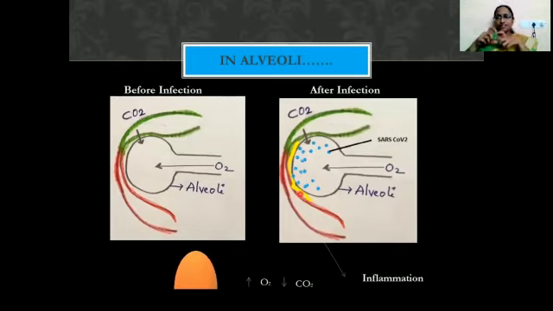In inflammation, the first thing is vasodilation, which means expansion at the site of infection. Once vasodilation occurs, there is an accumulation of body fluids at the site of infection. These fluids reduce the toxicity of the toxins released by the pathogenic microorganism, thereby giving us protection.